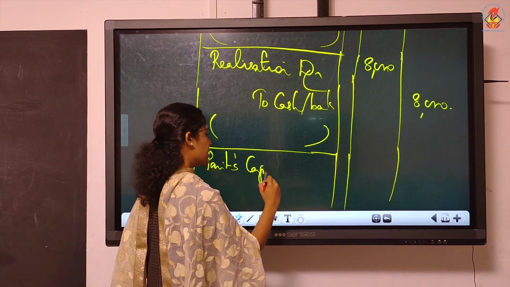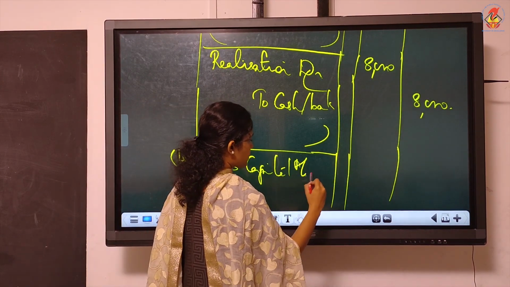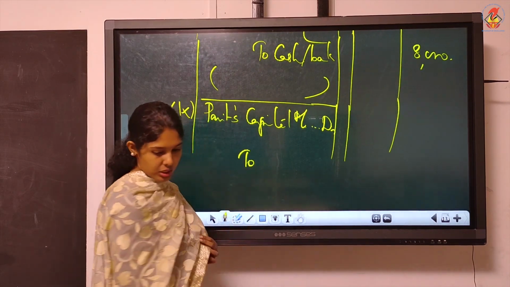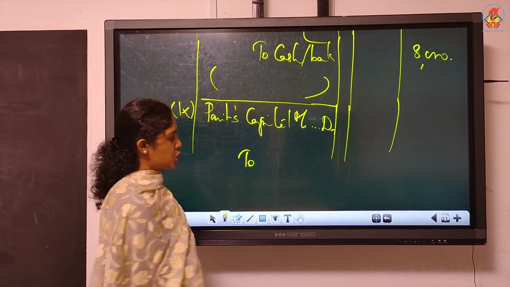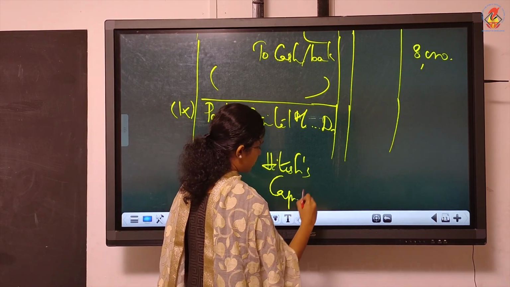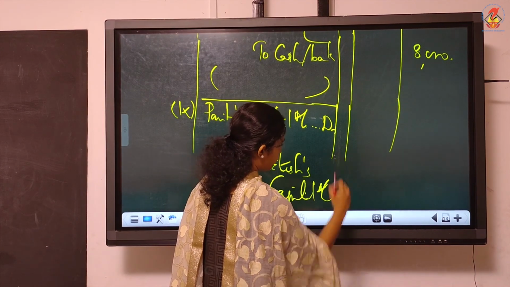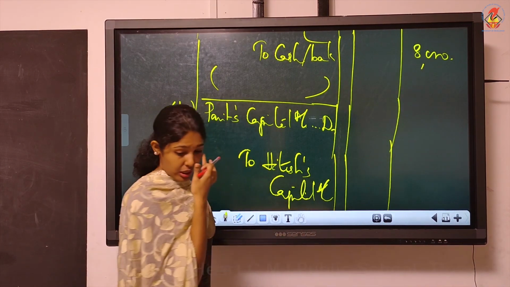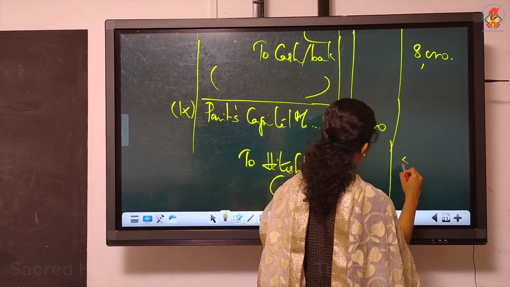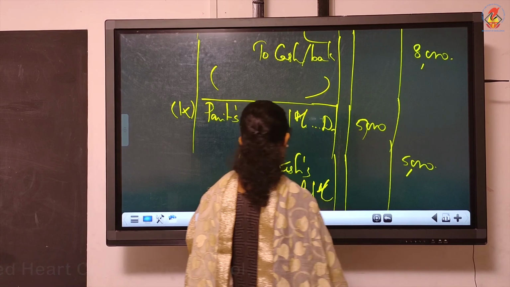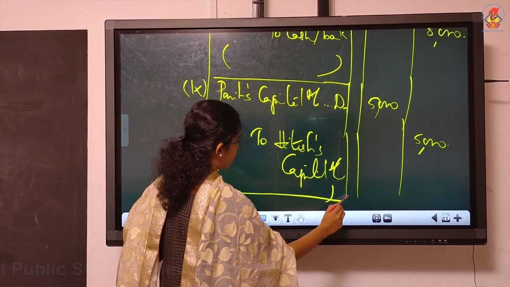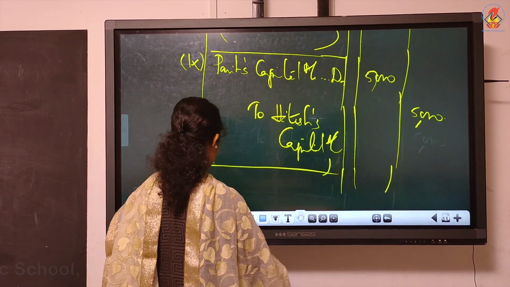Immediately you have to debit Pavit. And it is paid by Hitesh. So Hitesh must be credited. So this is the entry. And the amount is 5,000. Write the narration and close the account.